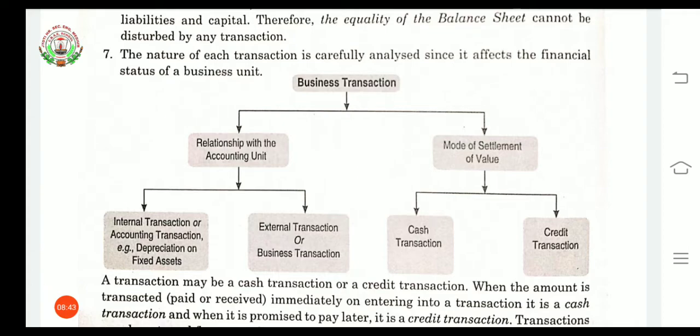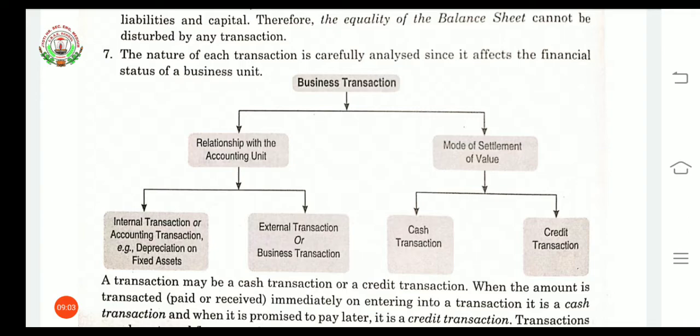As a business transaction occurs, we have to identify two things. First, its relationship with the accounting units. There are two kinds of units, internal and external. So we have to identify the units first.